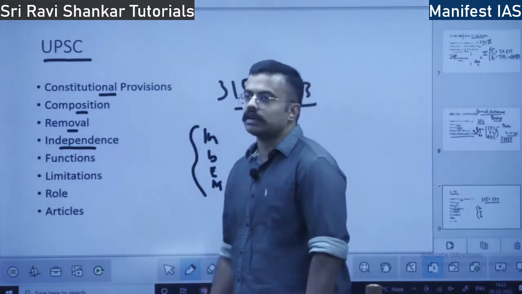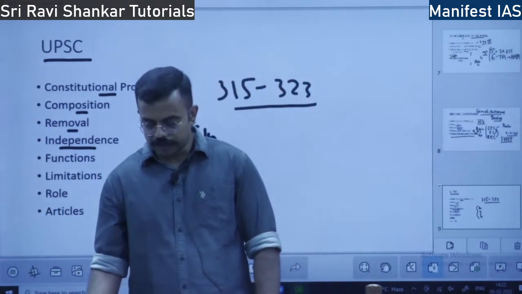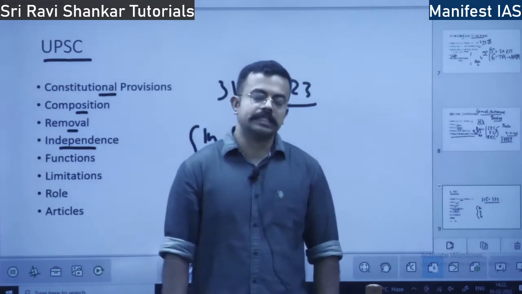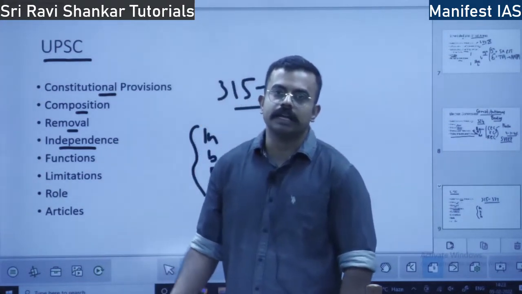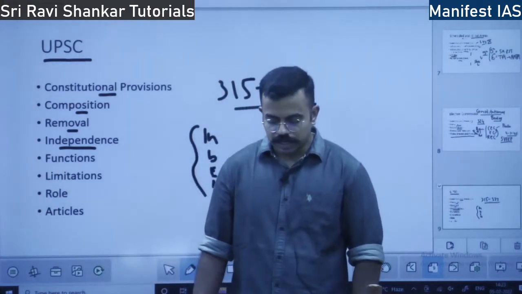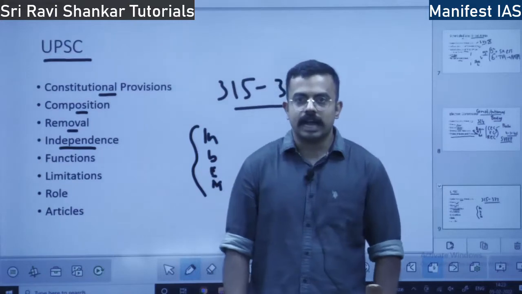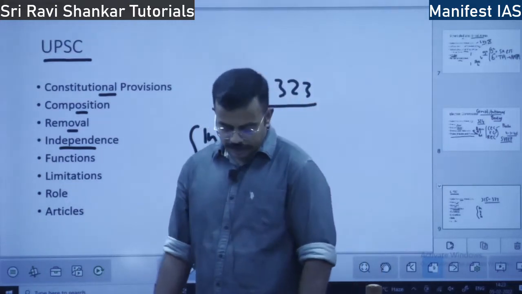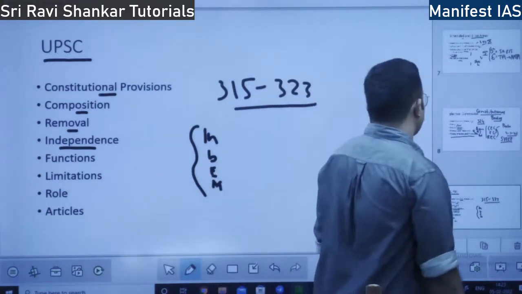Also, once they get into the office, their conditions of service, that is salary and other things, cannot be varied. Their salary, allowances and other things are charged upon the Consolidated Fund of India.